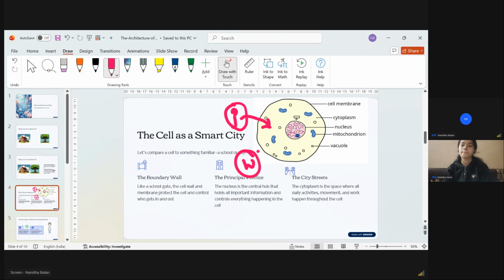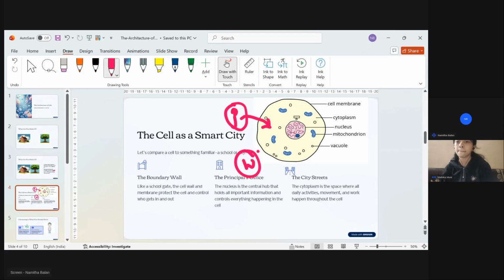So that is the function of the cell membrane. First one, it will separate this particular cell from outside. That is the first one, as a boundary. Second one, it is otherwise called a selectively permeable membrane, which means that it will only select the things which are needed inside.